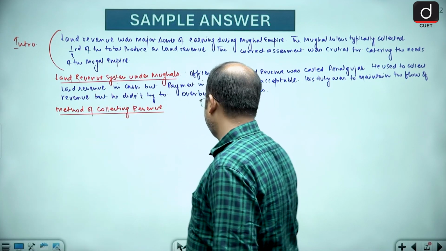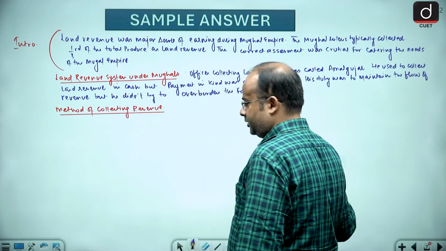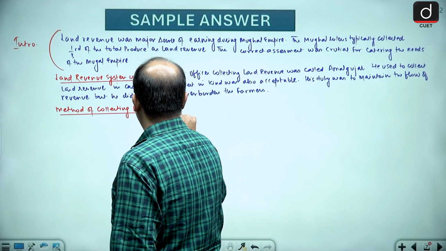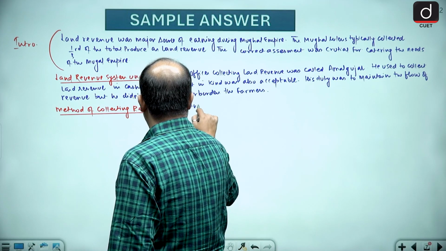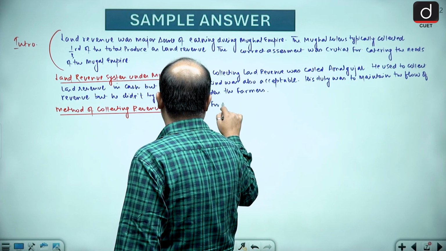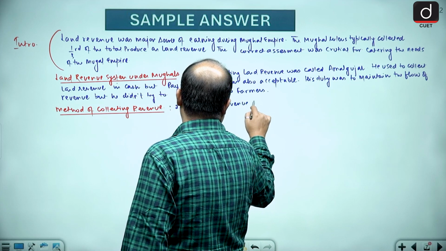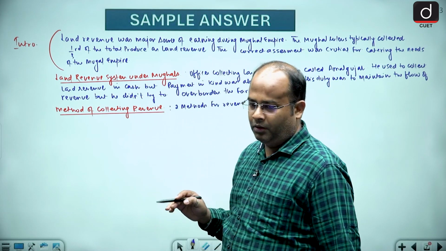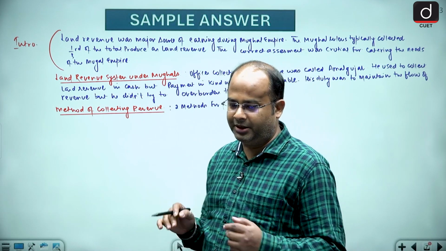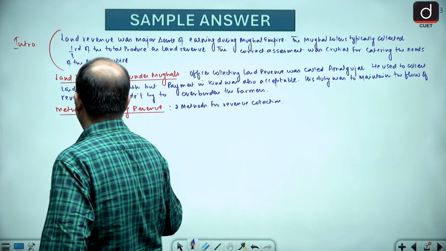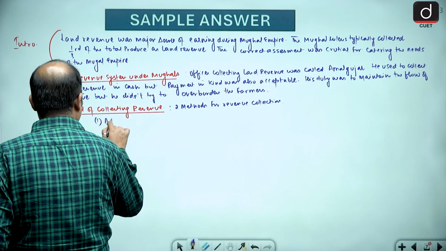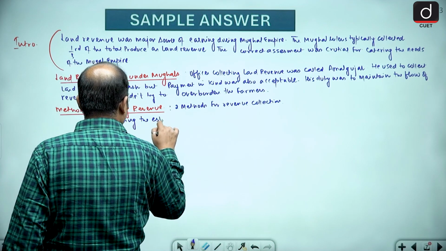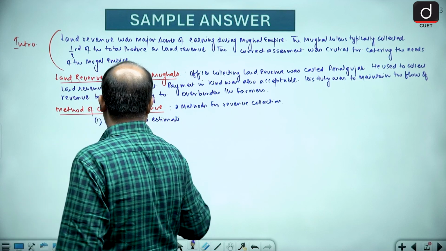Method of collecting revenue, guys, generally there were two methods for revenue collection. One was assessing the estimate revenue.